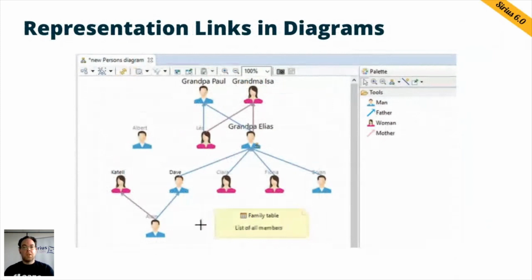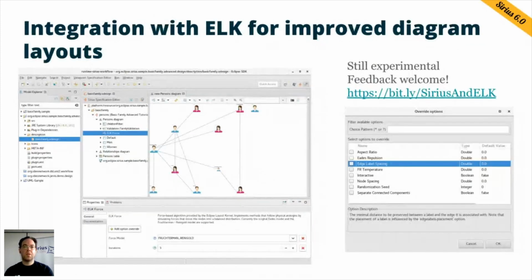We also integrated, improved the automatic layout of Sirius. So Sirius has always supported some form of automatic layout of diagrams, but until 6.0, we used a legacy algorithm which was completely generic. So it works well for some diagrams, but not so well for others. Starting from 6.0, we've added a new experimental feature which integrates the ELK algorithm.